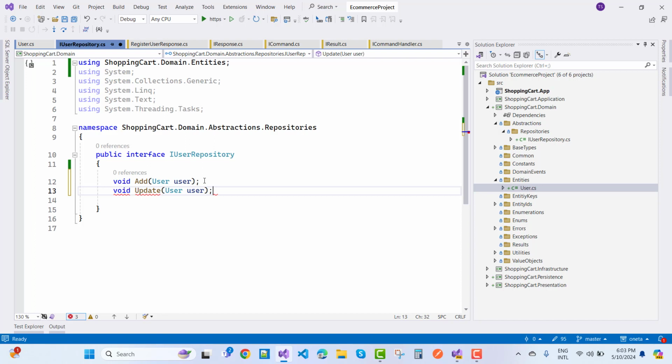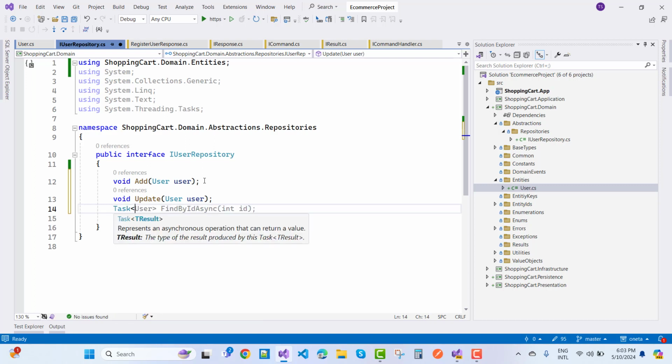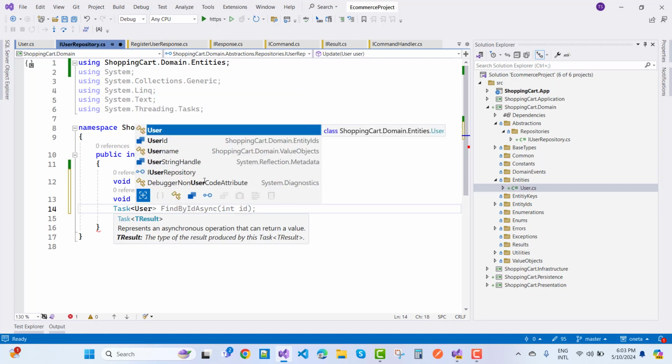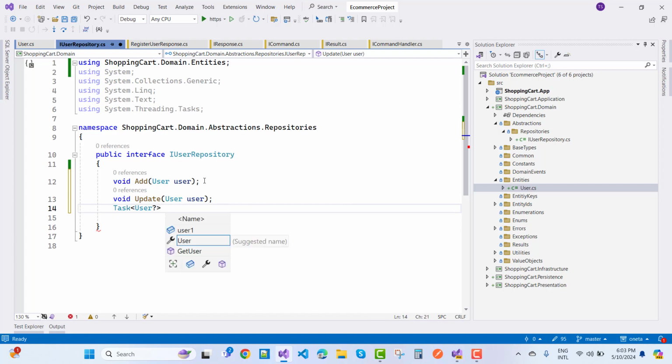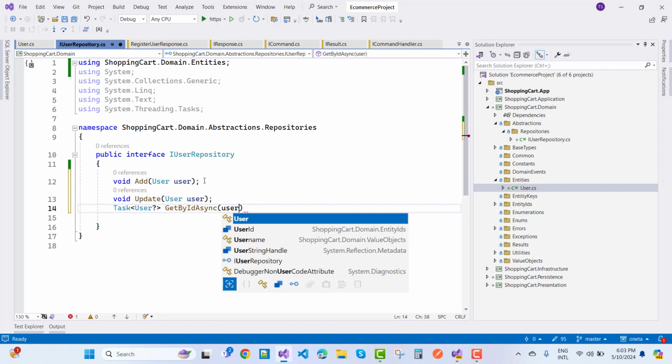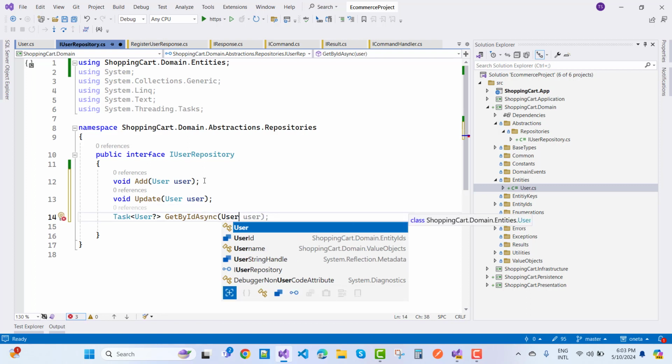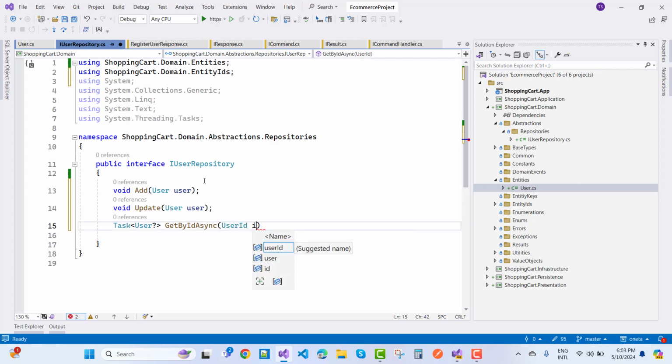Okay, so here I'm using void UpdateUser. So UpdateUser takes a user, and the next one I want to add is GetById for a user. So just make it a Task type, that is a user, and make the user nullable here, that is GetByIdAsync, and in which you can just provide the user id, that is the ID here, with the cancellation token.